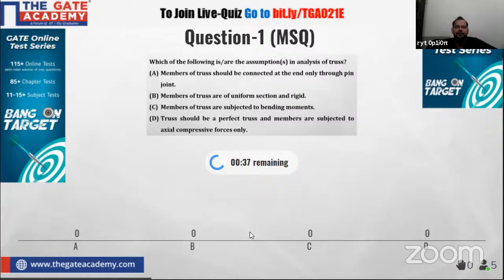I want the answer for this question. Which options are correct here? It may be one and it can be more than one. The timer is continuing, and time is continuously reducing. 2 participants have already answered this question. Fine.